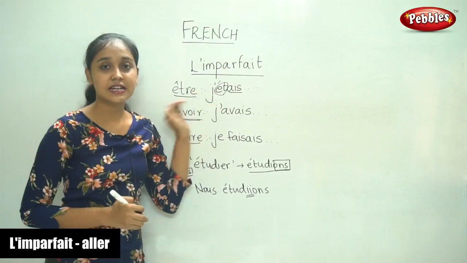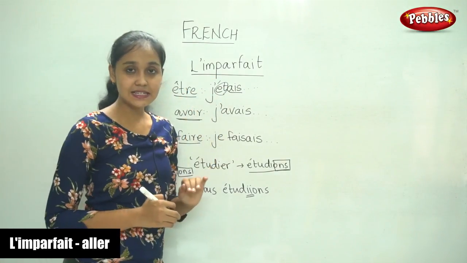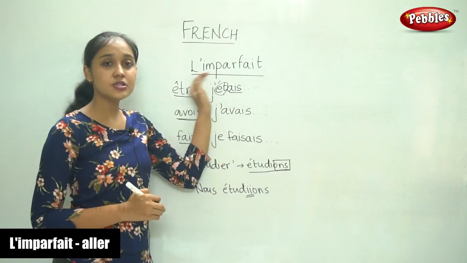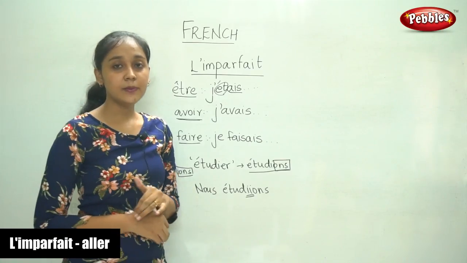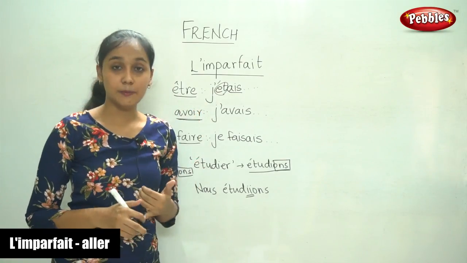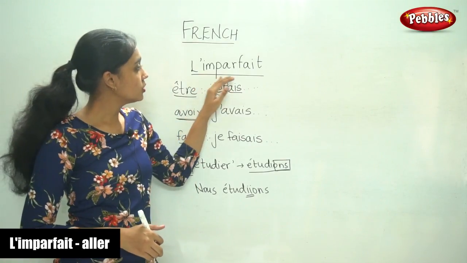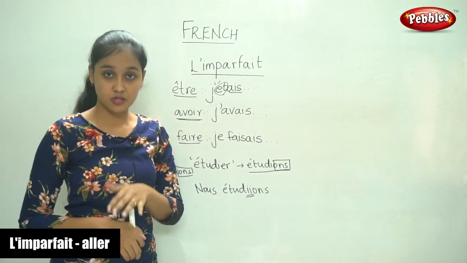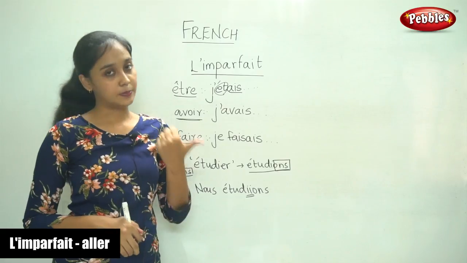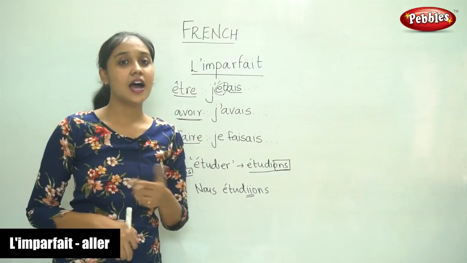L'imparfait is nothing but the past tense, but it is used along with passé composé. When do we use imparfait? When we are recalling a memory. And when we are telling a story, when we are narrating a story, we will use both passé composé and imparfait.